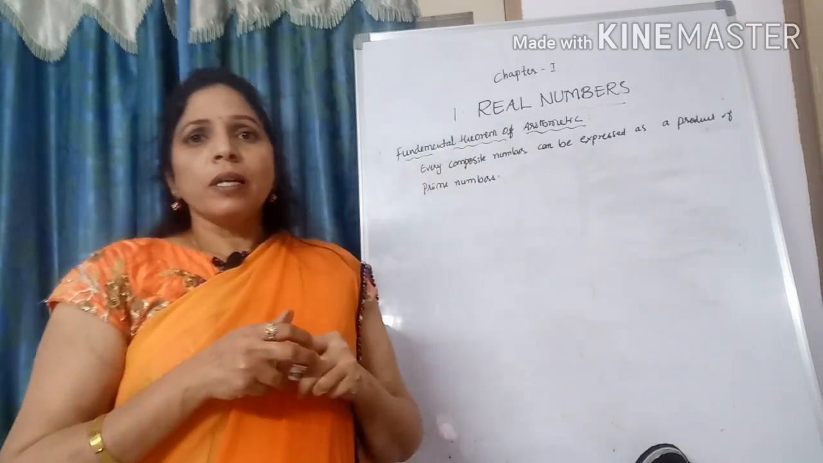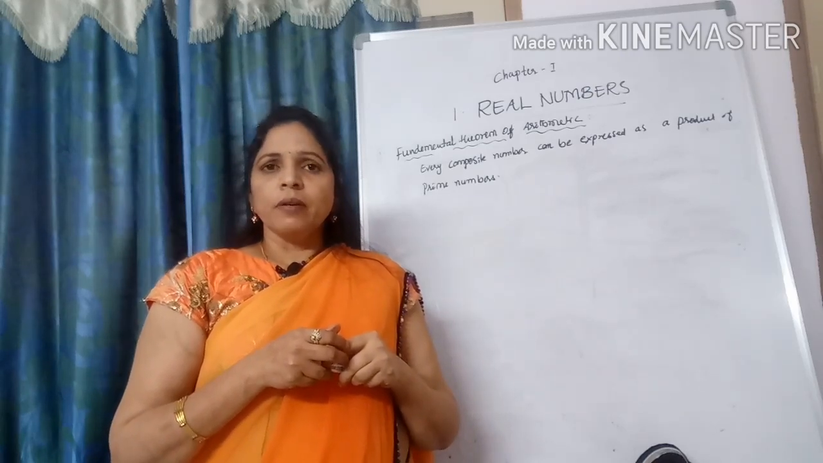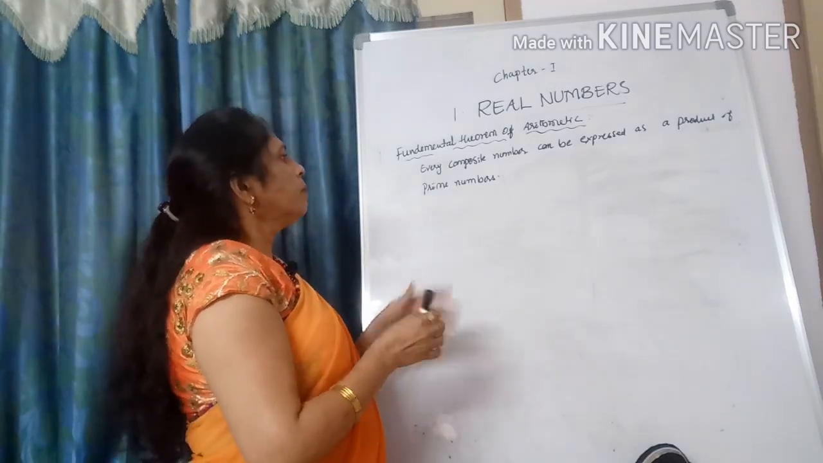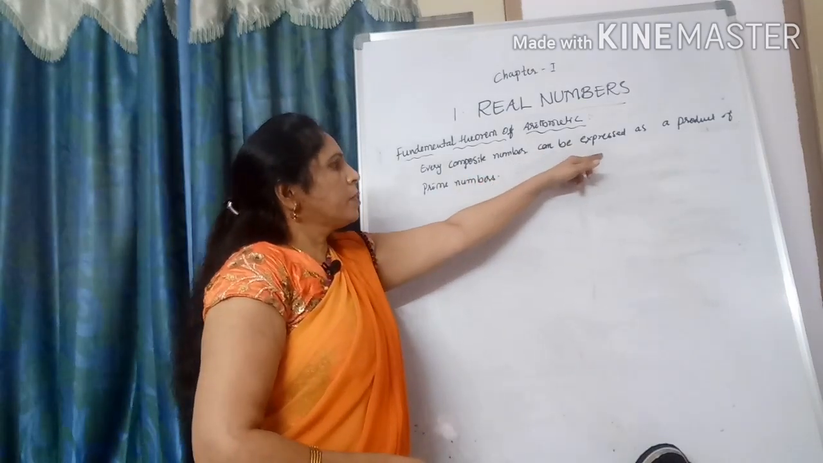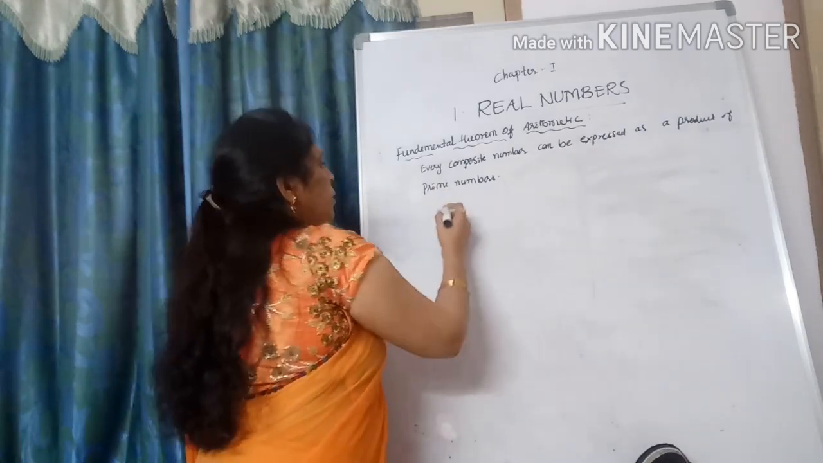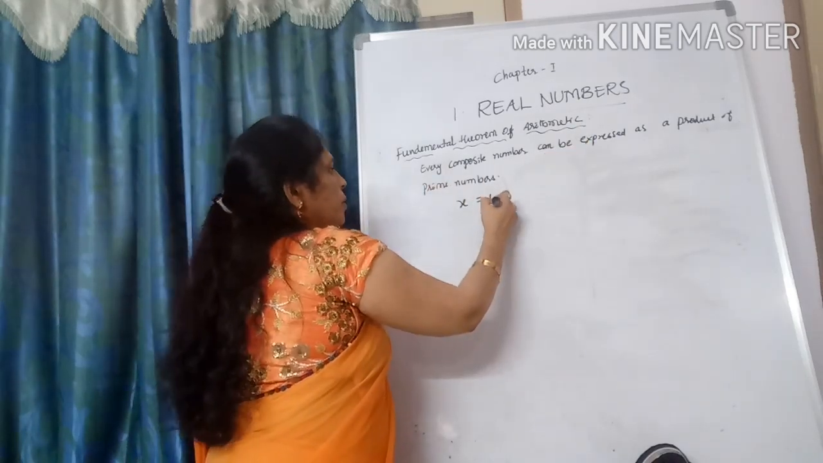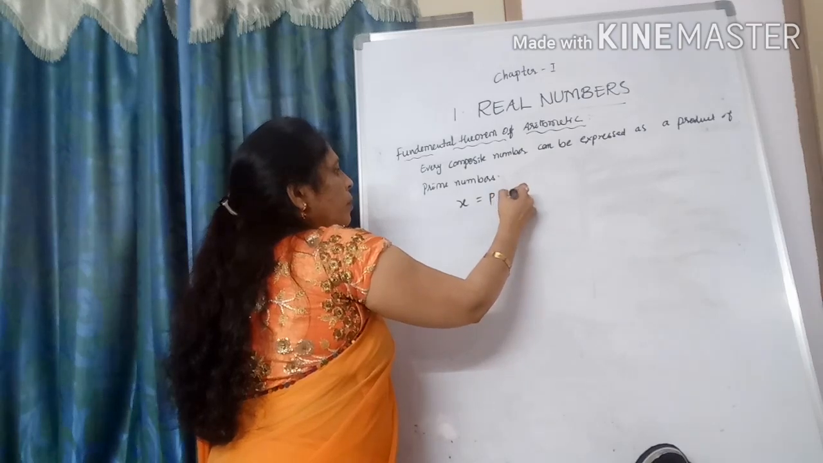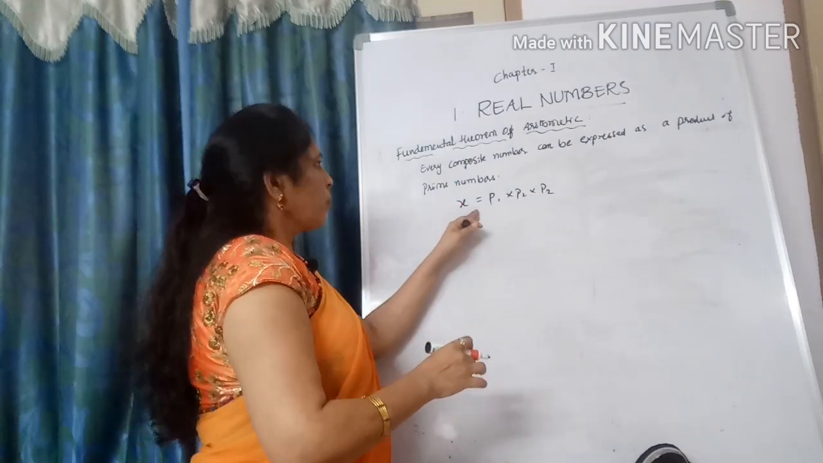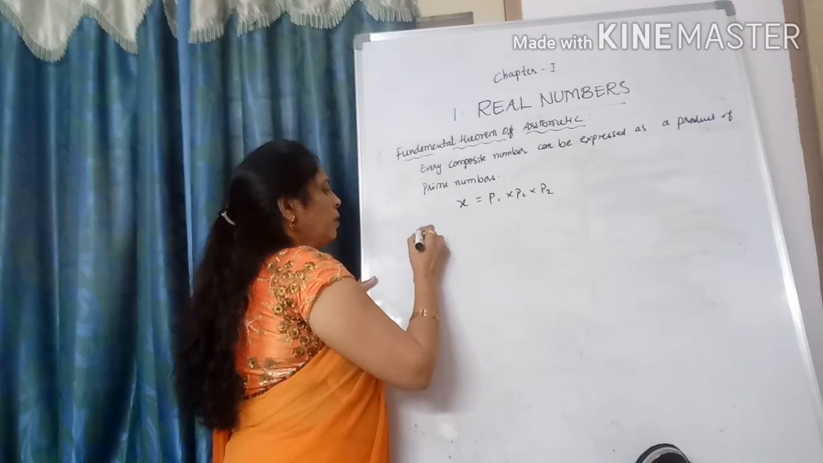Now come to the fundamental theorem of arithmetic. What is the fundamental theorem of arithmetic? Every composite number can be expressed as a product of prime numbers. Take a composite number x. It can be expressed as a product of prime numbers P1, P2, P3. See, take one example, 36.